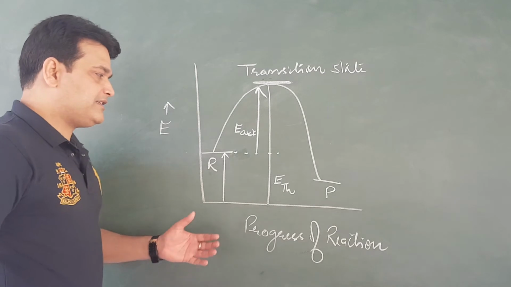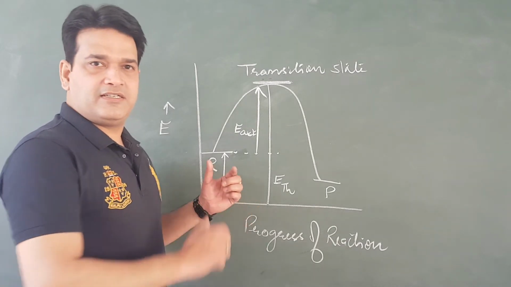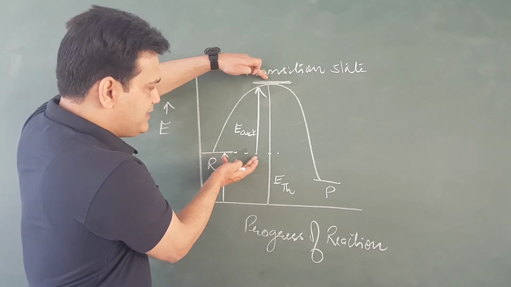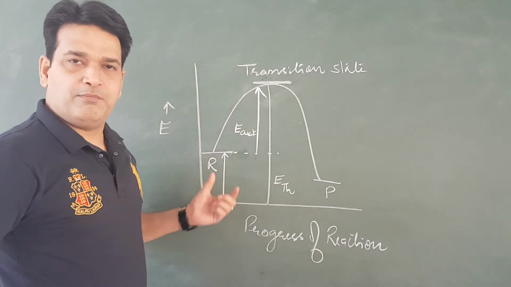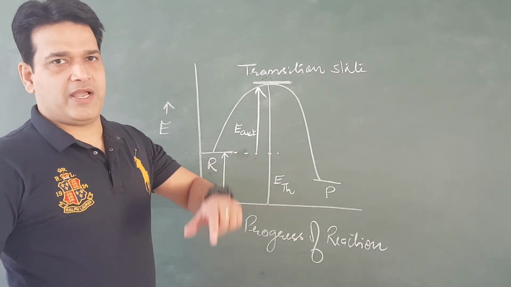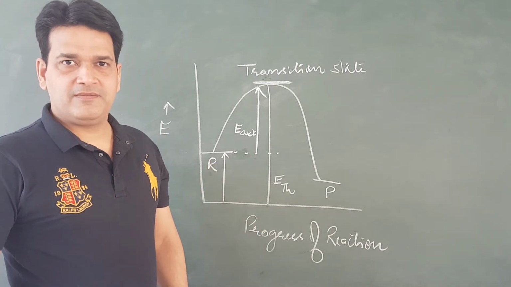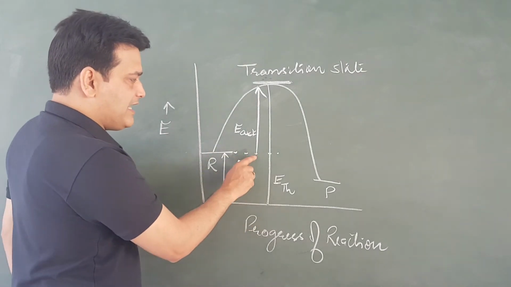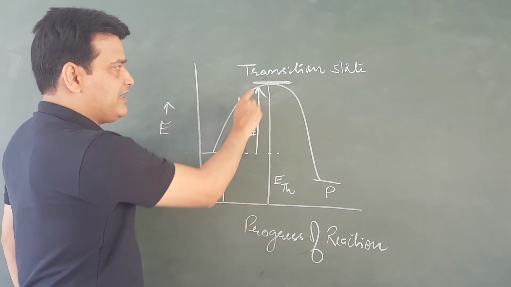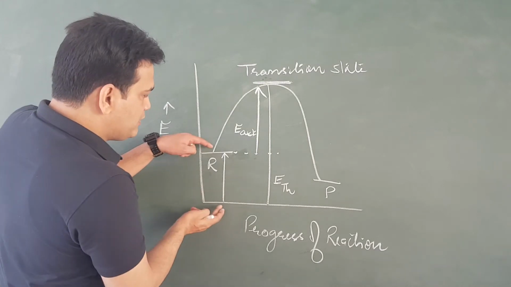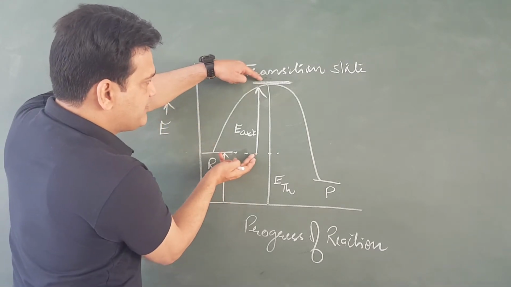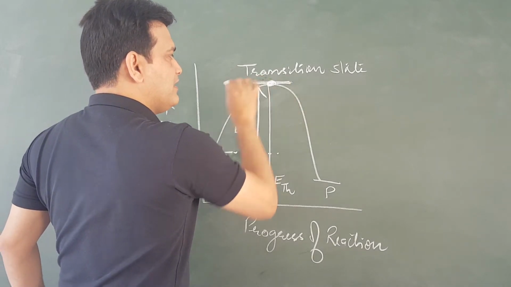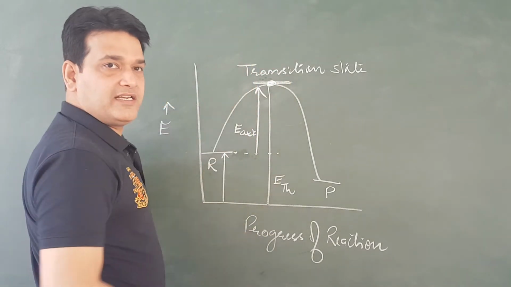So we can say that light provides the necessary activation energy to the molecules. In photochemical reactions, light acts as the activation energy. Molecules absorb light, go to this state, and this is the excited state with higher energy.